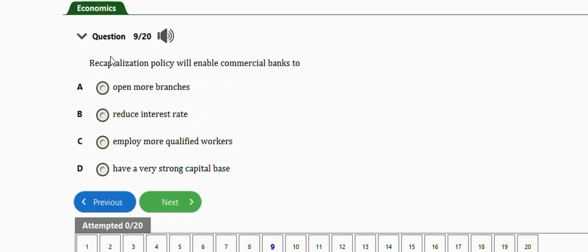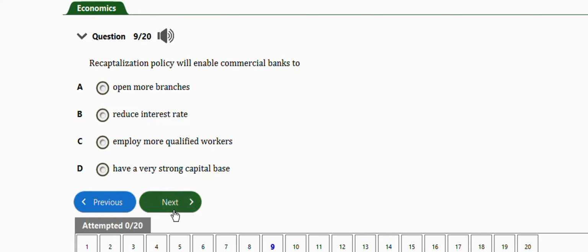Okay, very, very important. Next question is this one. It says the capitalization policy will enable commercial banks to open more branches, reduce interest rates, employ more qualified workers, have a strong capital base. So guys, the right answer is option D, which is have a strong capital base.